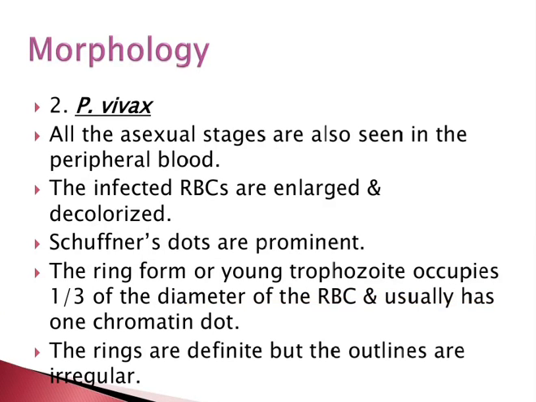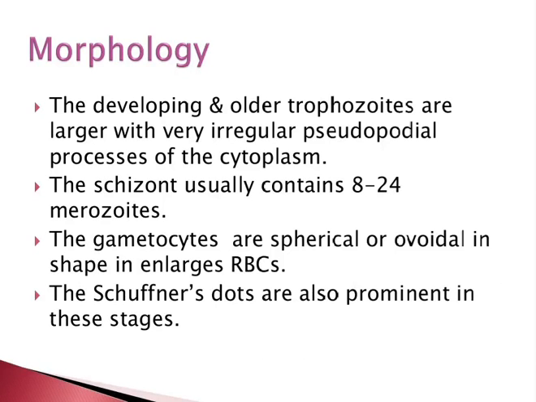Plasmodium vivax. All the asexual stages are also seen in the peripheral blood. The infected RBC are enlarged and decolorized. The Schüffner's dots are prominent. The ring form or the young trophozoite occupies one-third of the diameter of the RBC and usually has one chromatin dot. The rings are definite but the outlines are irregular.